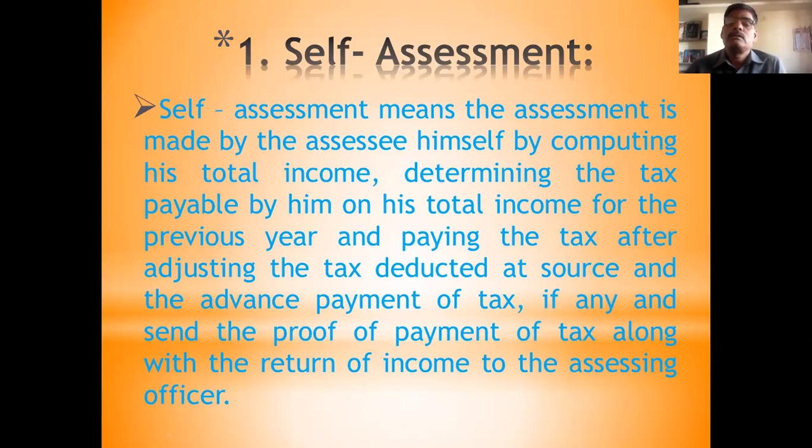On the basis of this, he pays the tax. This is called a simple self-assessment. You remember only 3 points. This is the assessment made by the assessee himself, taking into consideration his income and tax liability. He pays the tax and submits to the income tax department.